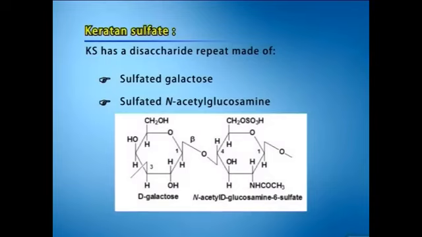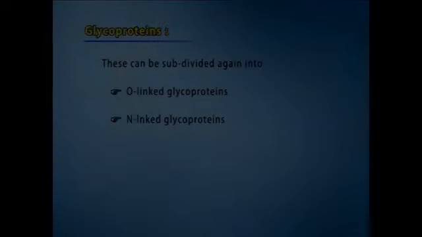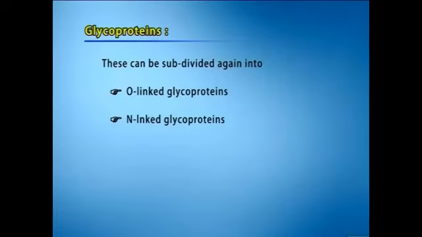Keratan sulfate. Keratan sulfate has a disaccharide repeat made of sulfated galactose and sulfated N-acetyl glucosamine. The next category of heteropolysaccharides is proteoglycans, also known as mucoproteins. Proteins glycosylated with glycosaminoglycan groups prevalent in connective tissues. There could be another category called glycoproteins. These can be subdivided again into O-linked glycoproteins or N-linked glycoproteins.